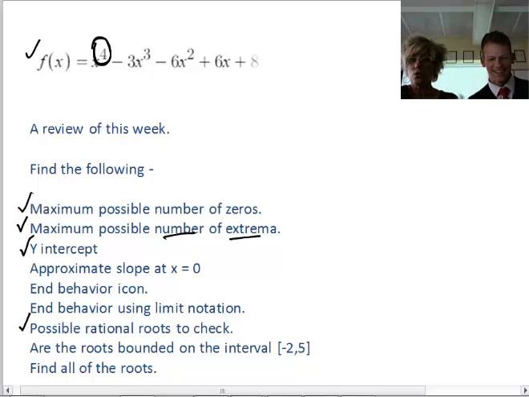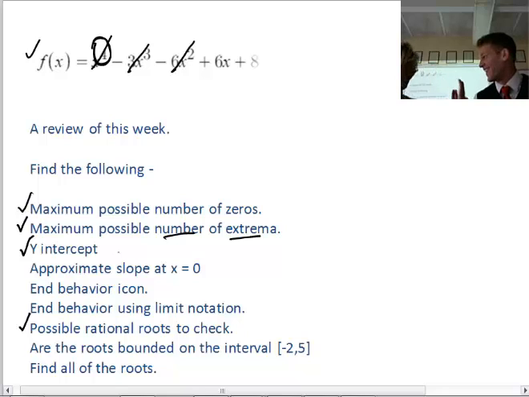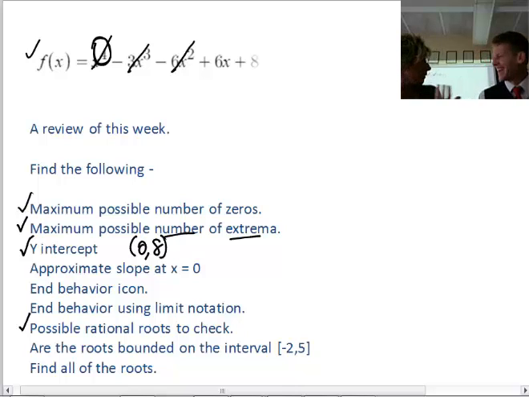The y-intercept is just where the graph crosses the y-axis. So we set x equal to 0. That would be gone, and that would be gone, and we'd be left with 8. So our y-intercept is 8. Whoa, that's the wrong way to write the intercept. I have to write coordinates, (0, 8). Because y equals 8 could be a line. We don't want to do that.